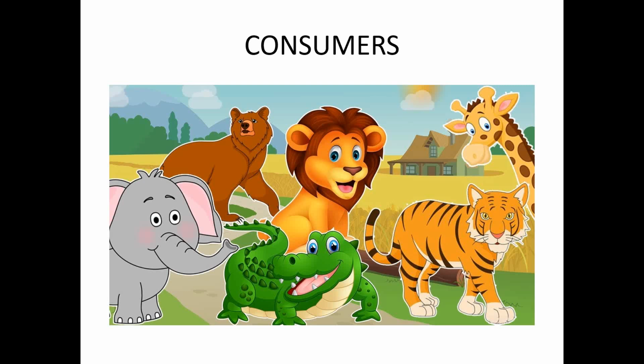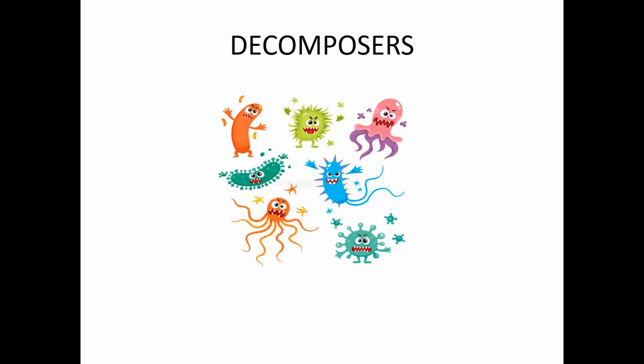And next comes the consumers. Consumers means those who depend on the producers for their food either directly or indirectly. They will not prepare their own food. We call the consumers as heterotrophs also. They have to depend on the plants for their food. Coming to the third classification, that is decomposers. Decomposers include all the microorganisms and saprophytic organisms which helps in the decomposition of dead and decayed matter.